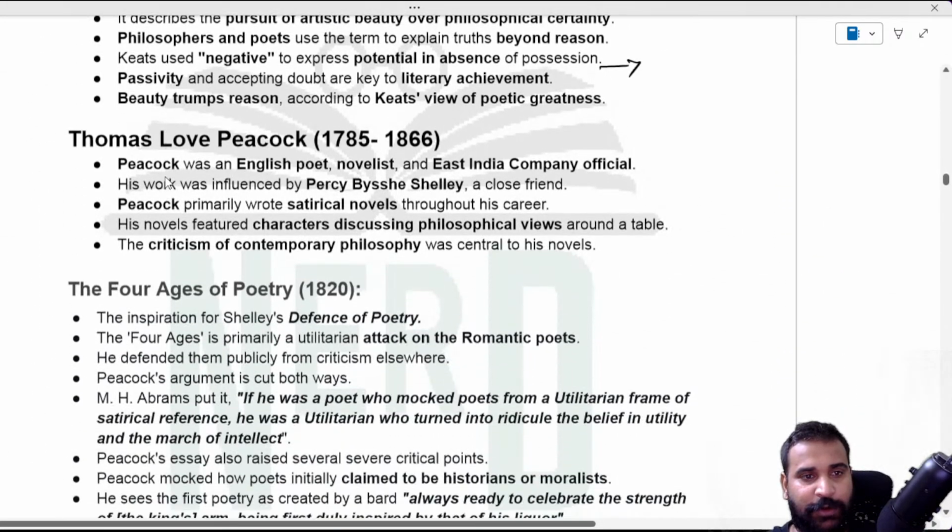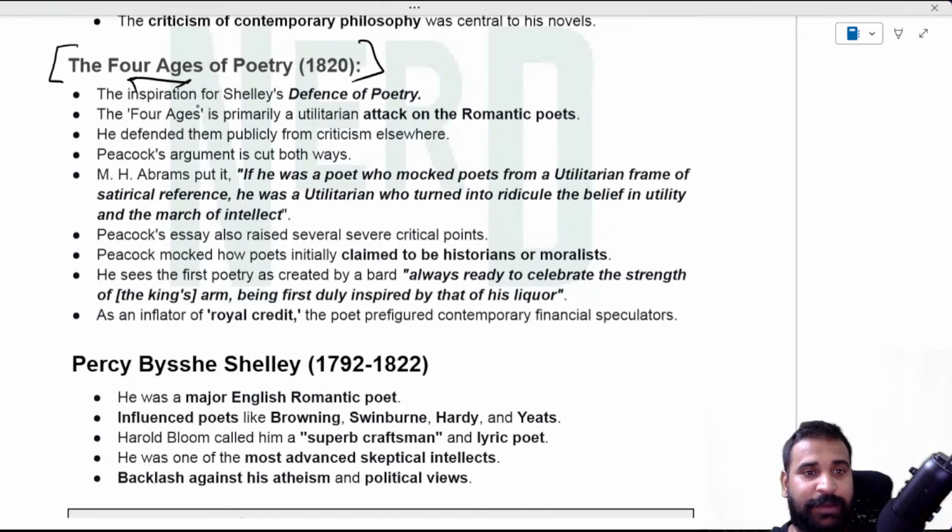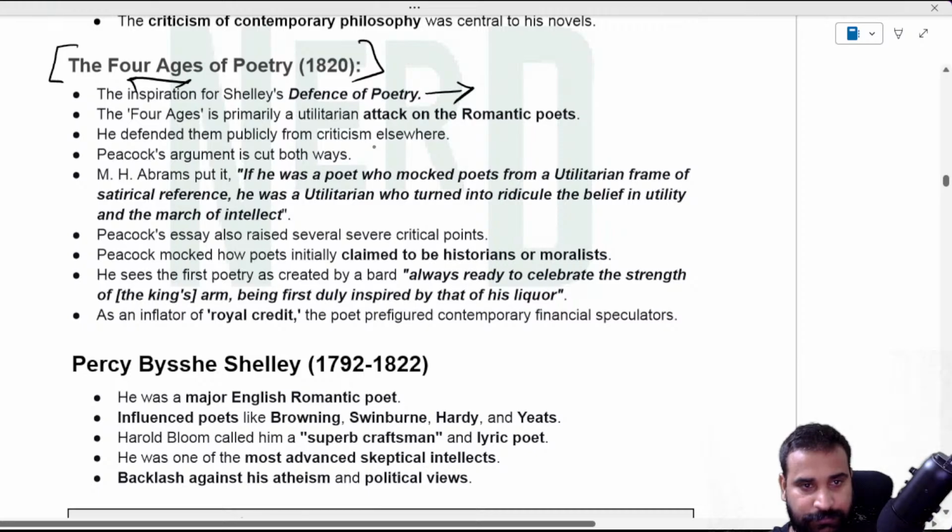Now let's move to Thomas Love Peacock. So Peacock, as you should know, his work was influenced by P.B. Shelley, and they were close friends also. Remember, he's famous for the Four Ages of Poetry. Remember, four ages. And what are these four ages? We'll talk about it. And that actually inspired Shelley to write Defence of Poetry.